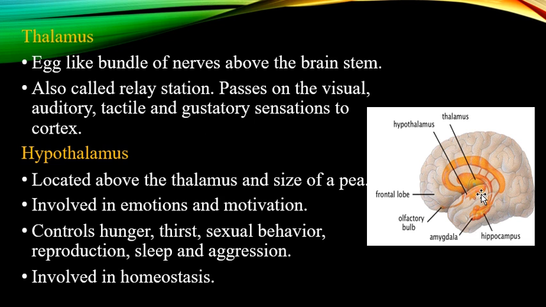So, this is the thalamus, which is an egg-like bundle of nerves acting as a relay station and passing the visual, auditory, tactile, and other sensations to the cortex. Actually, the thalamus is a relay station which passes the information to the cortex part of the mind. It is also involved in the sleep-wake cycle. It has also a role in depression and different moods of the body as well.